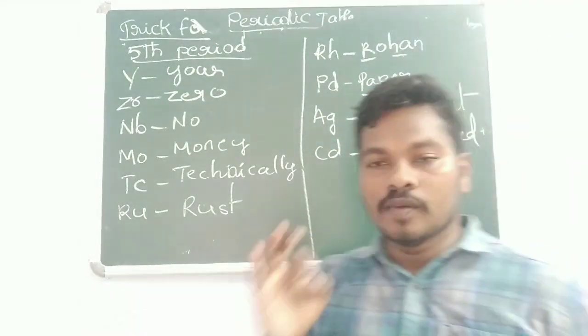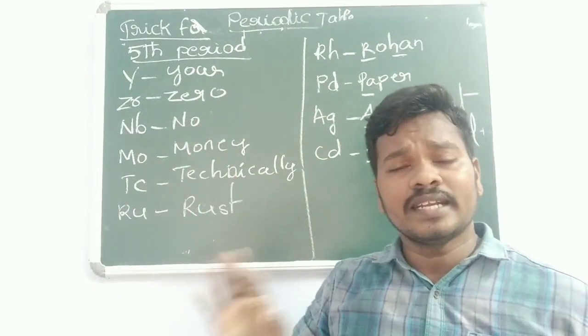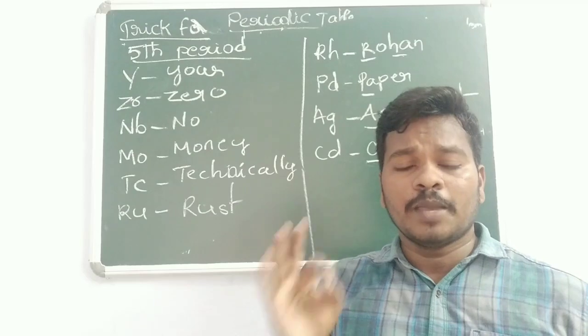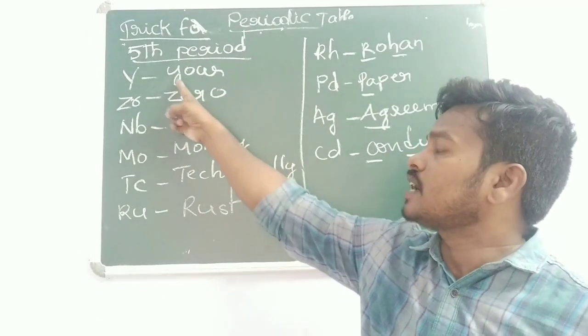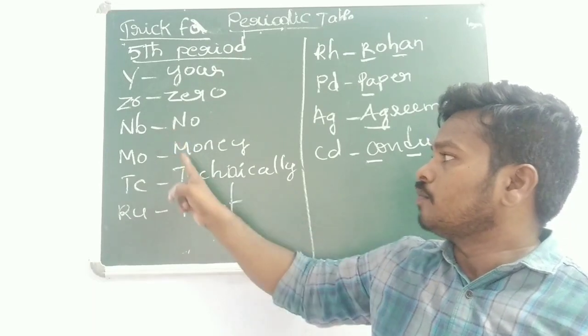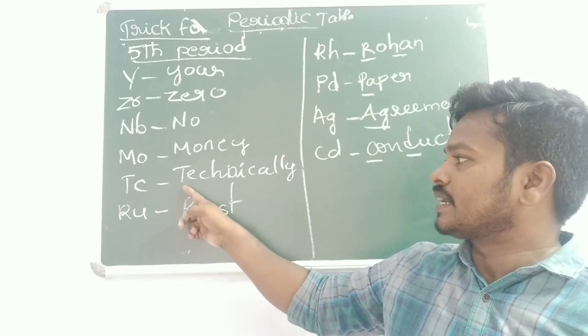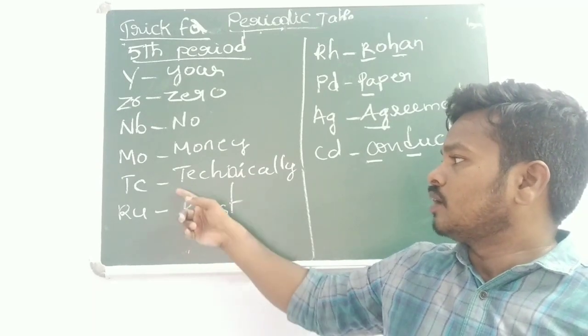That's it. You are zero, no money. Technically rust, Rohan. Paper agreement conducted. Y stands for yttrium. Zr, zirconium. Nb, niobium. Mo stands for molybdenum. Technically, Tc stands for technetium.